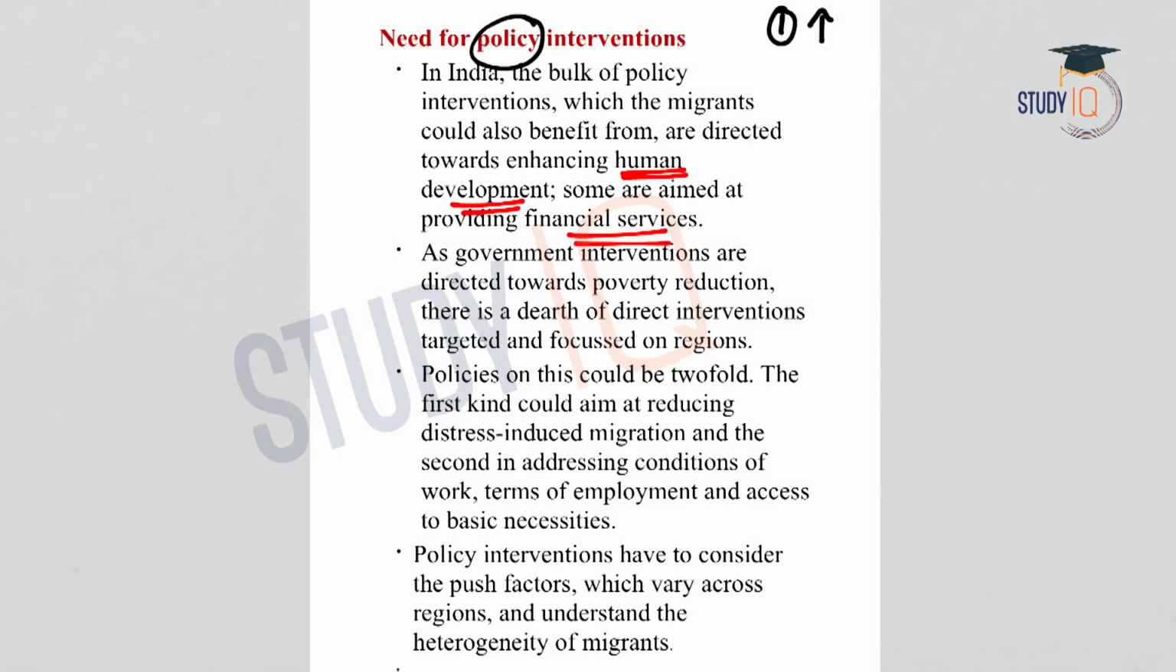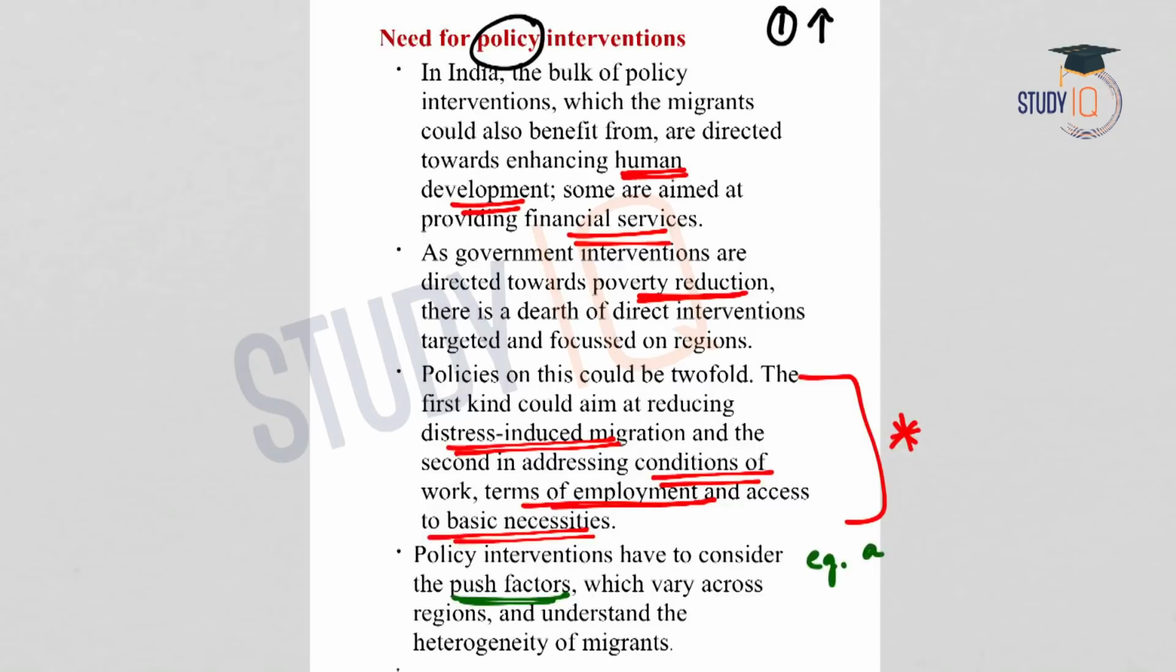There are also poverty reduction schemes. But what has to be done? There should be an effort to reduce distress-induced migration, and secondly to address the conditions of work, terms of employment, access to basic necessities, etc. So this should be the focus of the government, and the government should also try to consider the push factors. For example, we have seen agrarian distress as a push factor. So there are certain reasons for which the rate of migration increases.